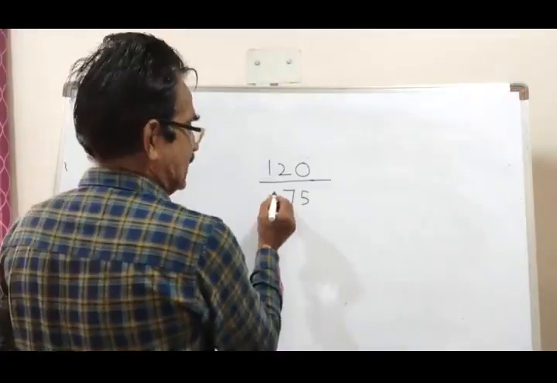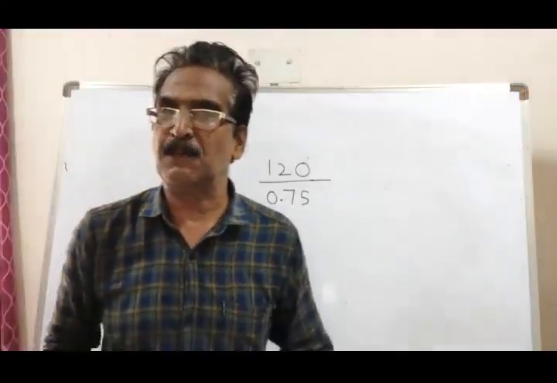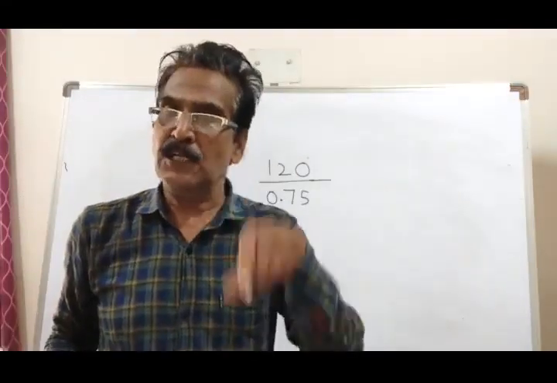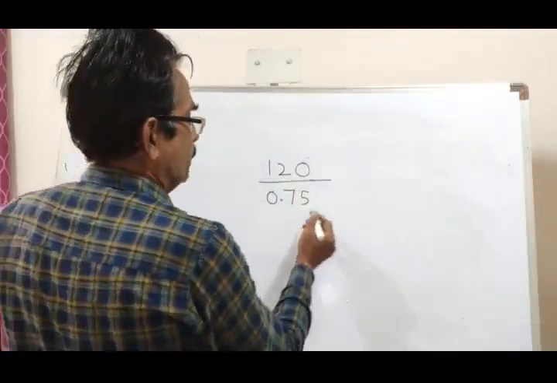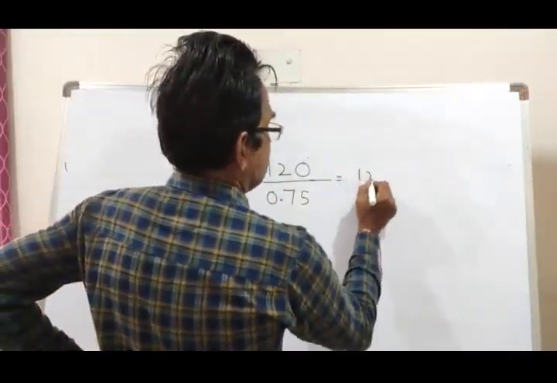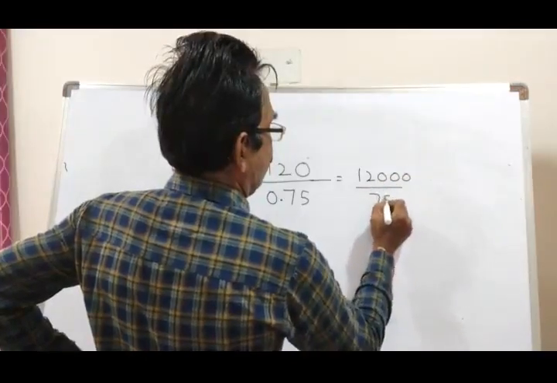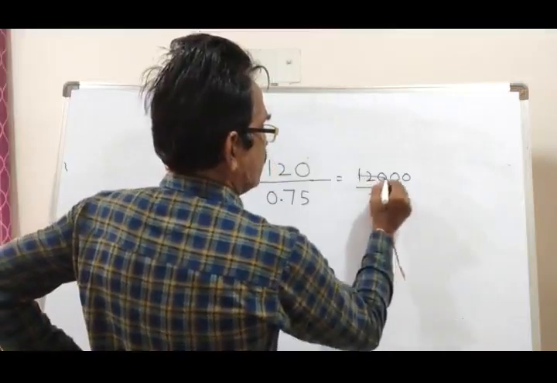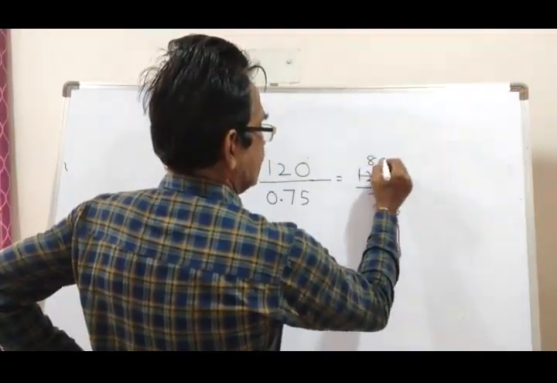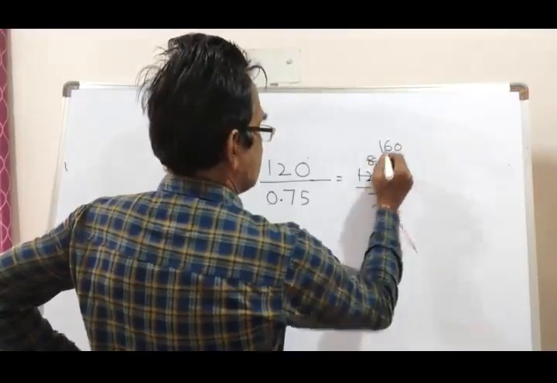And the rate is 0.75 rupees. 1 rupee earlier, 25% decrease. Now the present rate is 75 paise. 120 by 75, this is equal to 15 fives, 15 eights, 5 ones, 5 16s, 160.